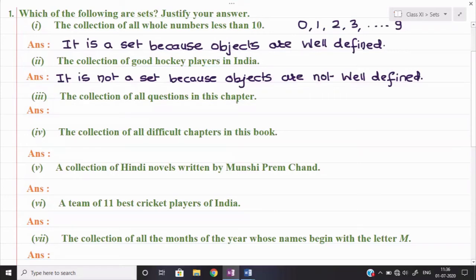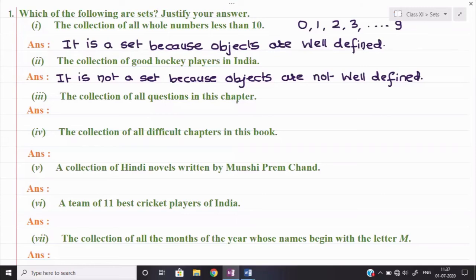Collection of all questions. Definitely it will be a huge task, because in chapter number 1 there can be 50-100 questions, and in a similar way the remaining chapters can also have many questions.